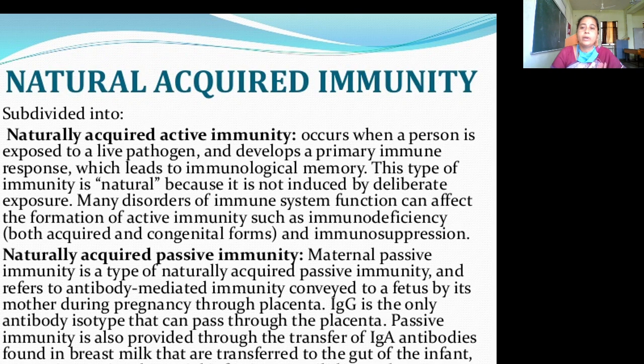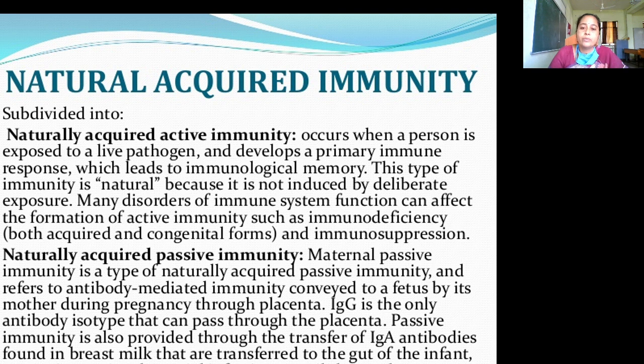Then natural acquired immunity. It was subdivided into naturally acquired active immunity and naturally acquired passive immunity. Naturally acquired active immunity occurs when a person is exposed to a live pathogen and develops a primary immune response, which leads to immunological memory. This type of immunity is natural because it is not induced by deliberate exposure. Many disorders of immune system function, such as immunodeficiency and immunosuppression, can affect the formation of active immunity.